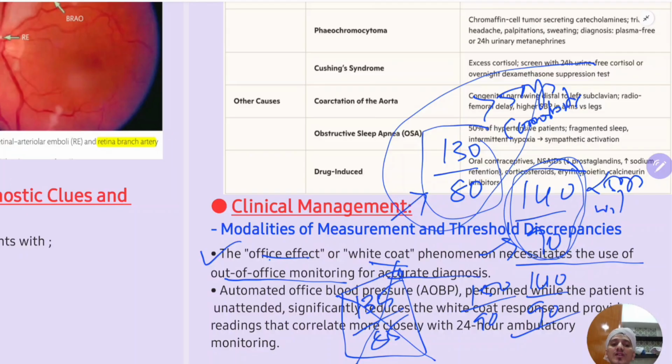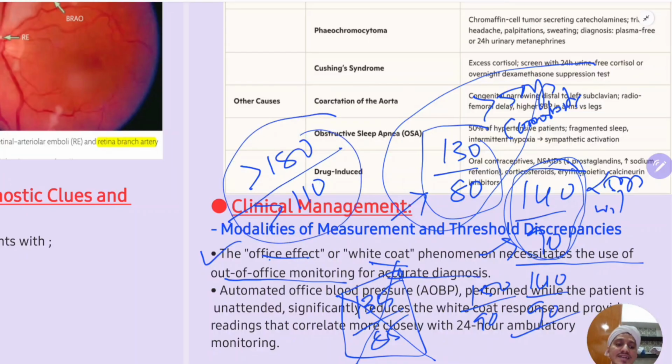For example, in the first visit only, if you are getting the BP as more than 180 systolic or diastolic more than 110 mmHg, then there itself you should investigate the patient and start the antihypertensive drug. So this is when multiple measurements are there and the BP is less than 180 systolic and less than 110. But if at the time of visit the patient's BP is equal to or more than 180 systolic or equal to or more than 110 diastolic, at that time only you should send the investigations and start the antihypertensive drugs as suitable.